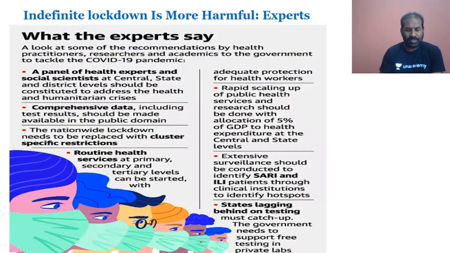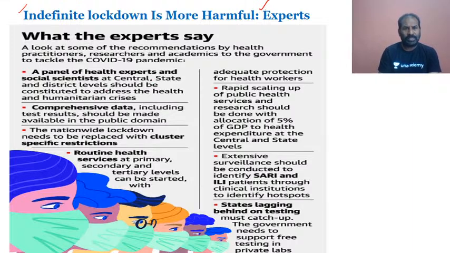We will also look at how an indefinite lockdown is more harmful. Experts have made a statement in regard to the indefinite lockdown. So definitely a continuous lockdown is also not good. The recommendations made by health practitioners, researchers and academics to the government make it very clear that an indefinite lockdown, or a national lockdown extending for a couple of months, is not at all good, it is harmful.